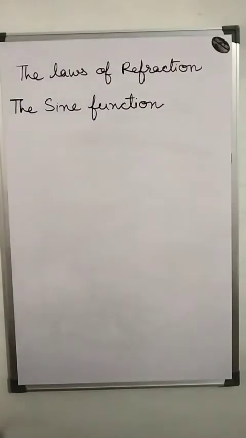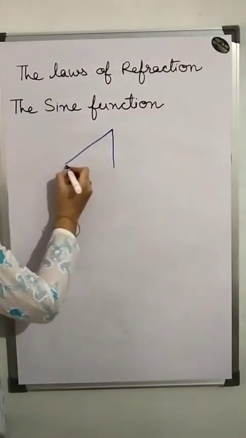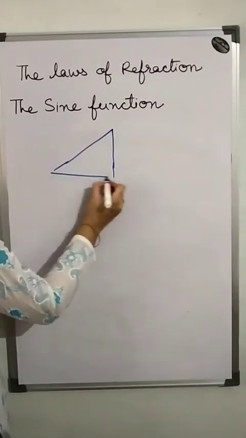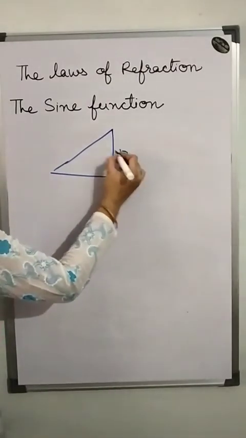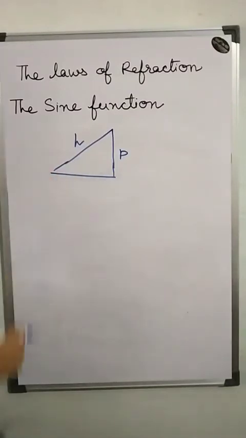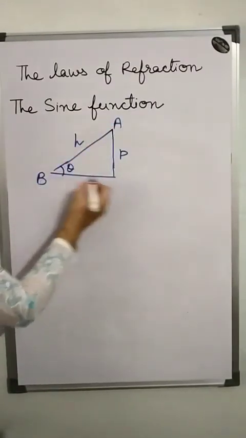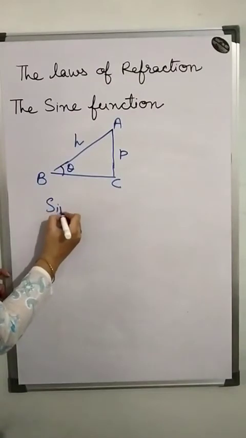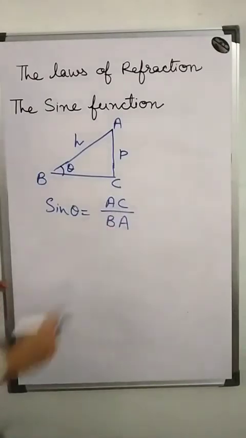Refraction. First I will explain the sine function. What is the meaning of the sine function? In a right angle triangle, the ratio of the perpendicular and the hypotenuse is called the sine function. So how do we write this? Suppose this angle is theta, and I am writing A, B, C. So the sine function is, sine theta is equal to AC upon BA. This is the sine function.